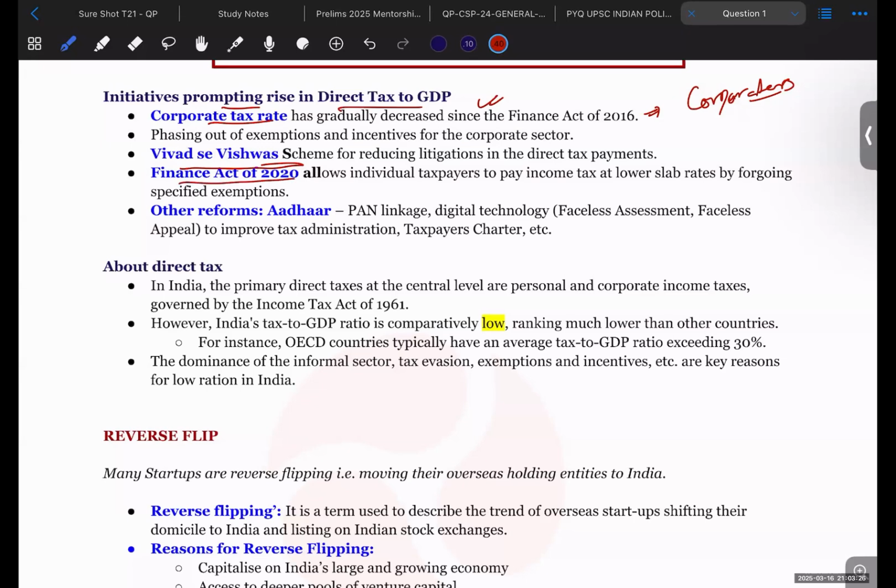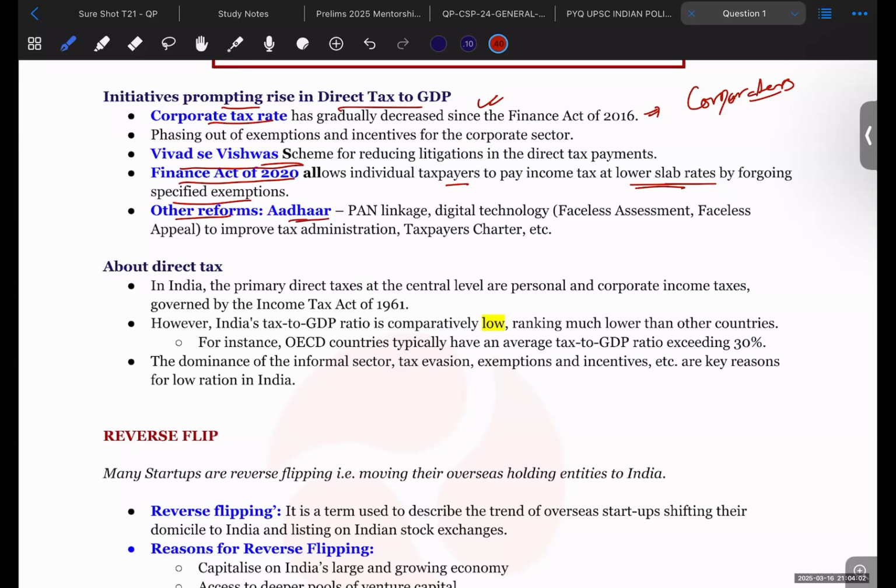Finance Act 2020 allows individual taxpayers to pay income tax at lower tax slabs by foregoing specific exemptions. So exemptions have been reduced, and Finance Act 2021 makes a person come to the lower slab rate. So many people are moving towards the lower slab rates, and formalization in the Indian economy is increasing at a very fast rate, which is driving up the direct tax collections.